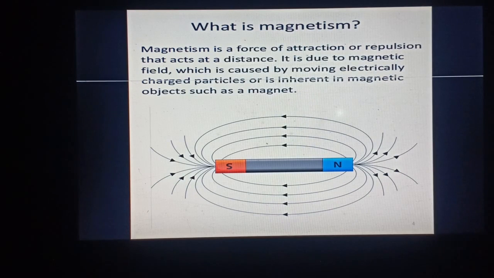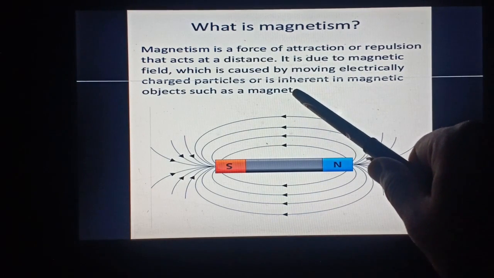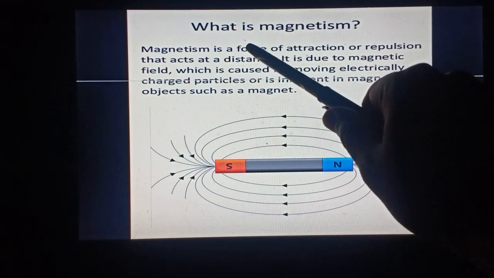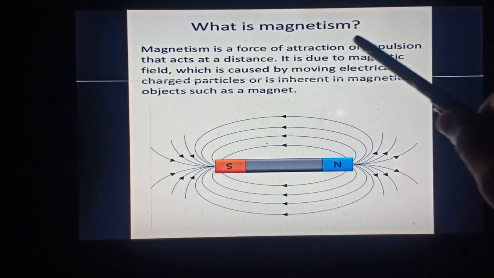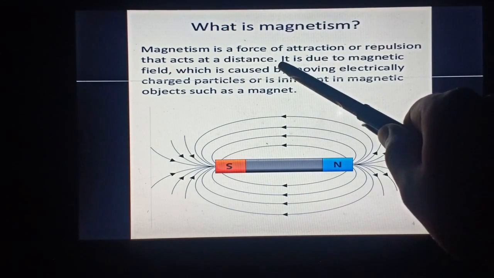Magnetism is a force of attraction or repulsion that acts at a distance. It means it is a non-contact force. Mind it, magnetic force is a non-contact force. It is due to the magnetic field, which is caused by moving electrically charged particles or is inherent in magnetic objects such as a magnet. The first point is that it attracts or repels at a distance. It means magnetic force is a non-contact force.